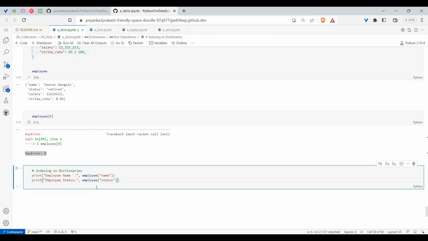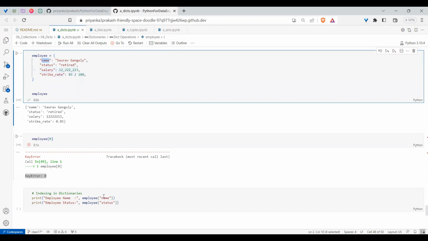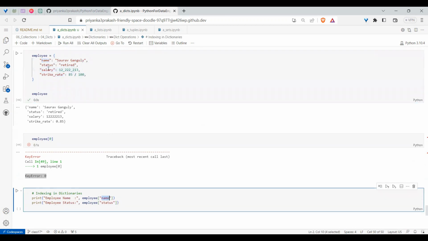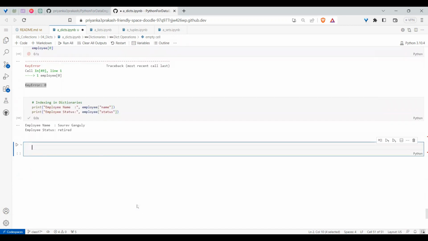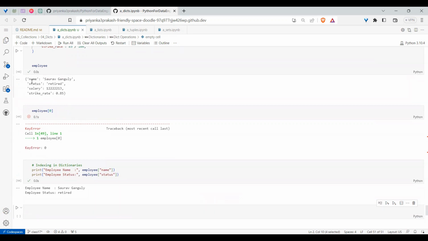So what can we see here now? If I say the employee has the name, yes. The employee has status, yes. As both have those values, you got the corresponding values. Means you have a dictionary, you give the specific key, you get the value. But sir, what if I ask for something which is not present?